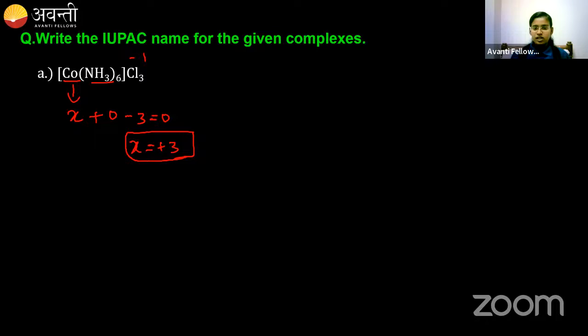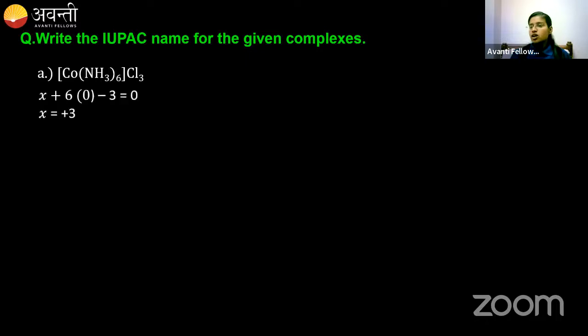So many people have got the answer, but anyways, let me explain this so that all can understand. Okay, very good, Priyanka and Sneha. I have found out the oxidation state as +3. Now start the naming. So how to name? Cation has to be named first. So here the complex is starting with the coordination entity, which is the cation. From that, I have to start with the ligand, right? I have 6 amine ligands. So it is hexaamminecobalt(III) chloride.